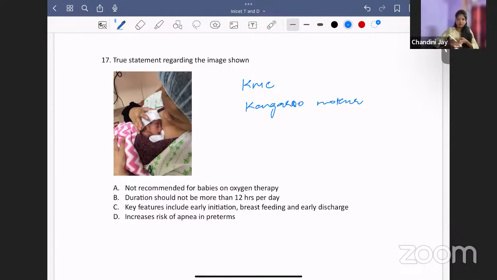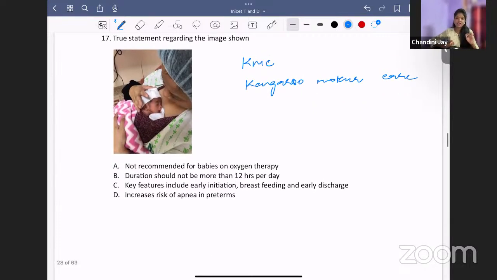Just like this kangaroo keeps its babies, they are marsupials, they keep the babies in the pouch. Likewise, we are doing something called kangaroo mother care. What are we doing here? Can you see here? The mother and the baby are in skin-to-skin contact. So the main practical thing here is skin-to-skin contact. So what is true regarding KMC? A, not recommended for babies on oxygen therapy. No, you can give KMC for babies who are on oxygen therapy also. So this is the wrong statement.